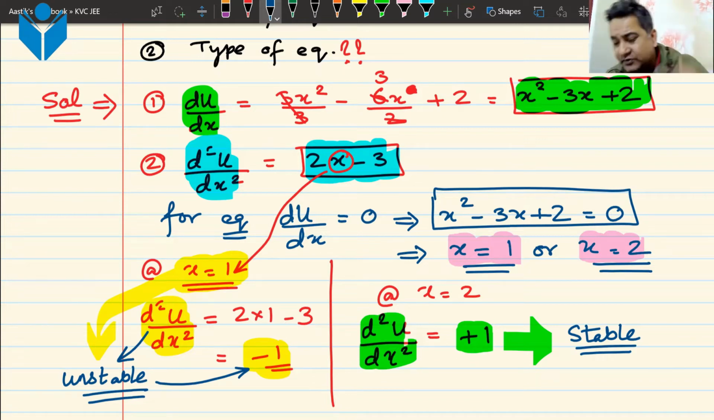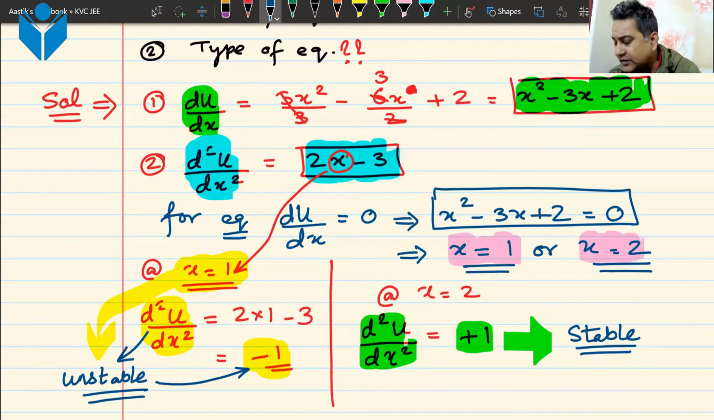What we have understood from this question? Stability is depending on x, sir. No, we have not understood that. It will depend on x, yes, because it is a function of x, so it will depend on x. We have not understood that. That is a part of the question. Yes. Anything else? Go on.